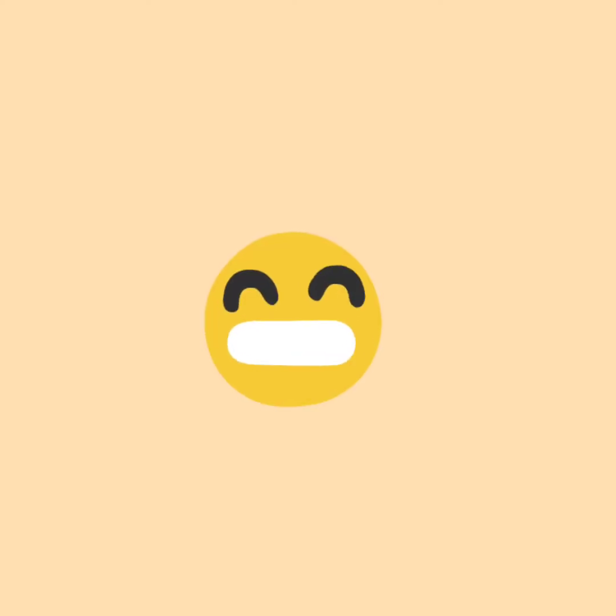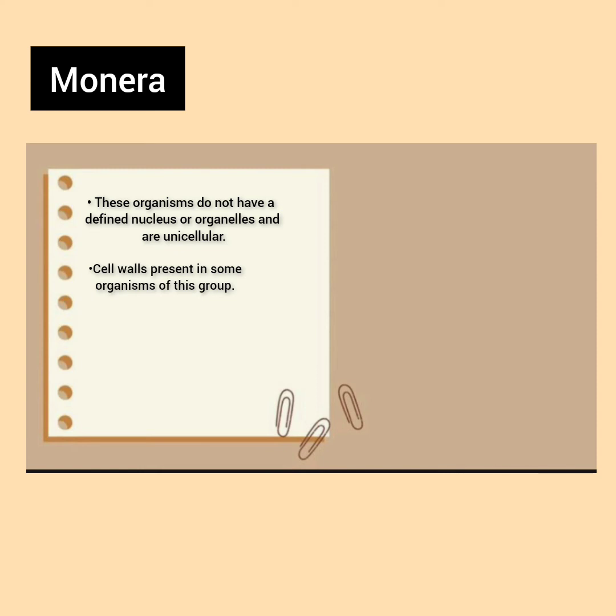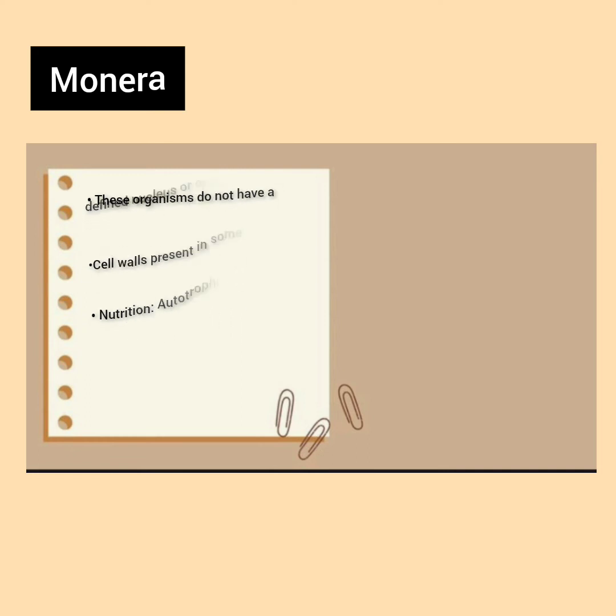Now I will tell you about all the five kingdoms in a bit of detail. First one is Monera. These organisms do not have a defined nucleus or organelles and are unicellular. Cell walls are present in some organisms of this group. They are either autotrophic or heterotrophic. Some examples are bacteria and blue-green algae.